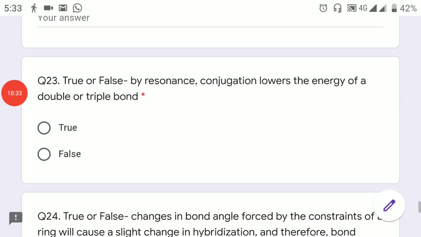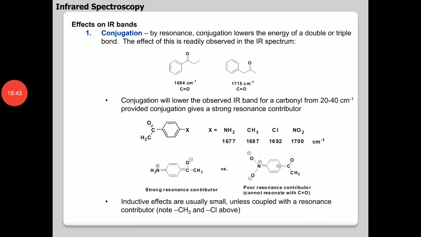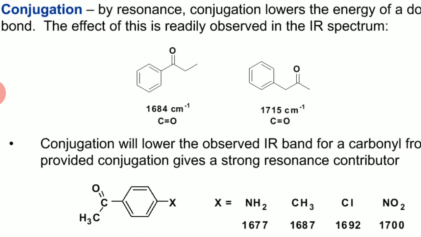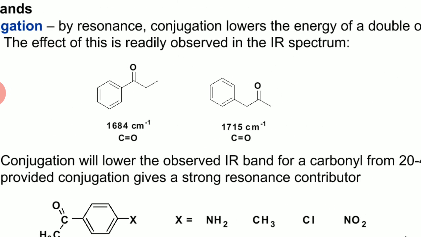Next question: true or false, by resonance conjugation lowers the energy of the double or triple bond? If you are able to recall the effect of conjugation, by resonance conjugation lowers the energy of a double bond or triple bond. So if you look at these two examples, the meaning of conjugation is, as I hope you know, the presence of alternate double bond.